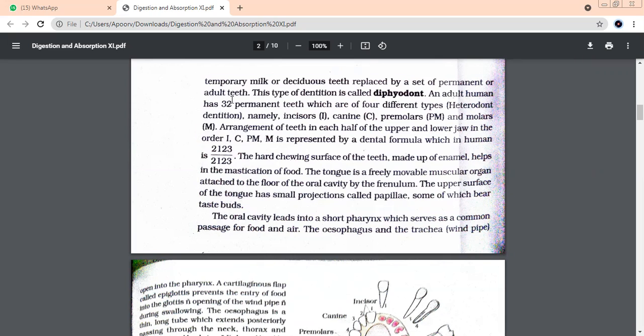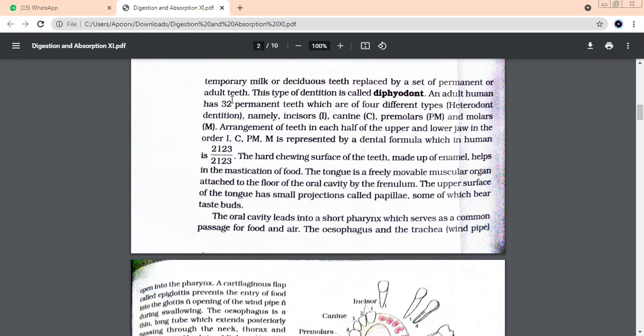What are the three major components of the food that we eat? Just help your friend if she does not know the answer. Carbohydrates, fats, and proteins. Very good. Please speak out, otherwise you'll not be able to remember.